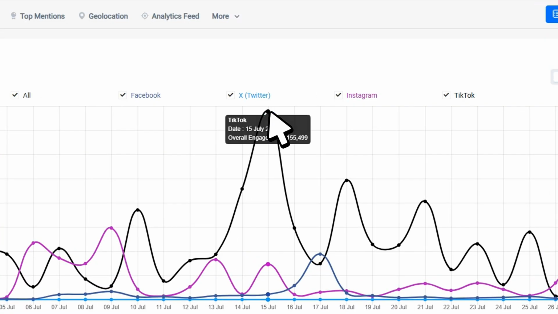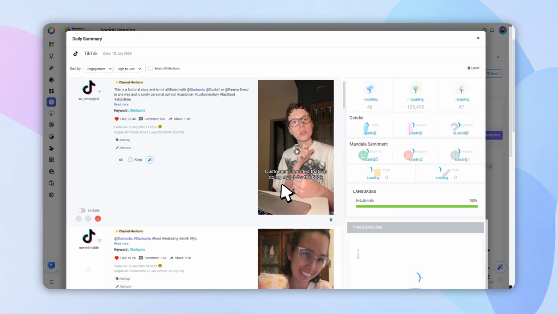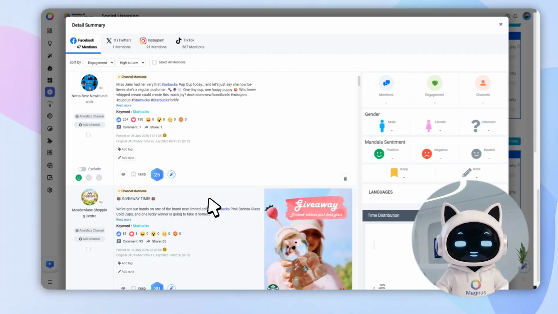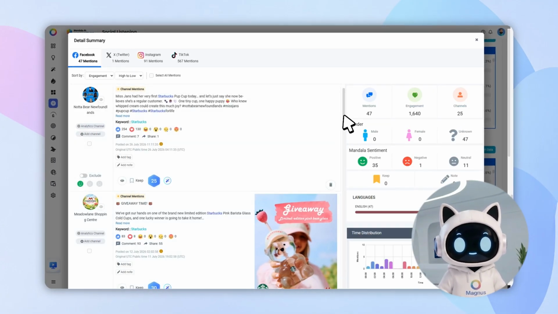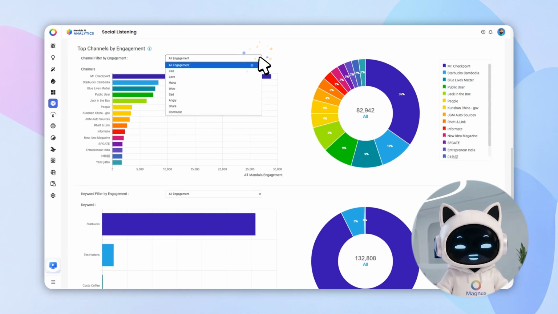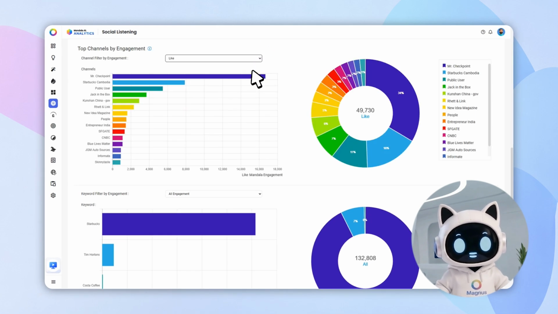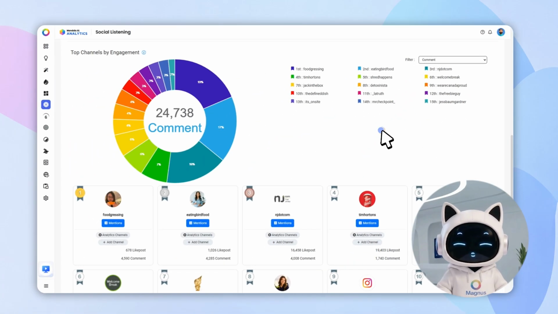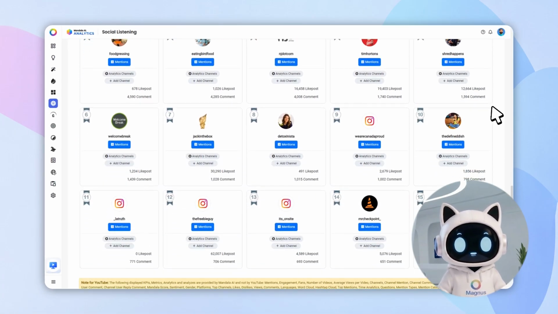View an overview of online conversations so you can quickly understand what's happening at a glance. Discover the keywords, hashtags, and topics people are talking about the most. Analyze which content, channels, or campaigns generate the highest engagement. Compare performance across different channels and identify which ones have the greatest influence on the conversation.